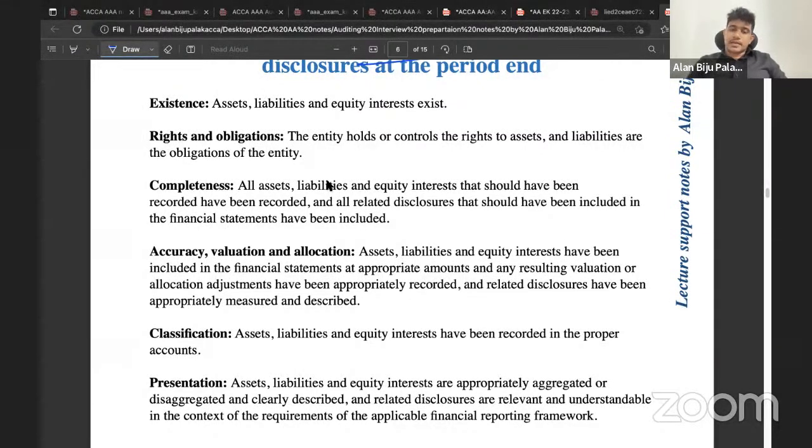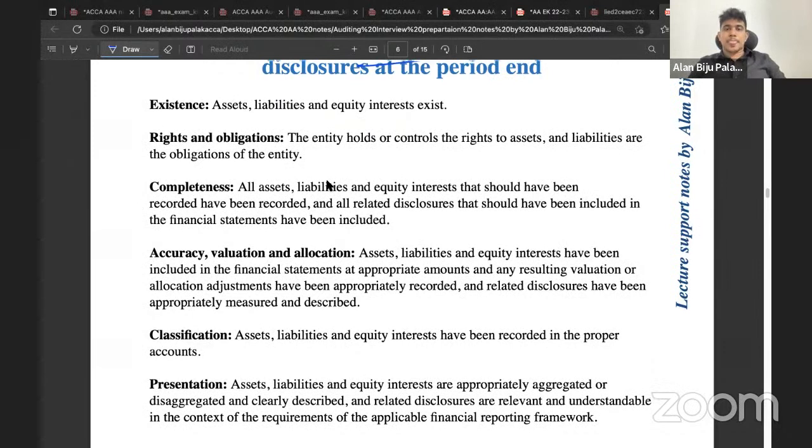Classification means, again, they are recorded in the correct accounting head. Finally, presentation means all assets, liabilities, and equity are properly aggregated and they are being reported in accordance with the applicable financial reporting framework. Clear? Okay. Then how do we check this?